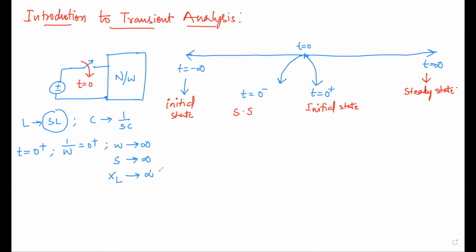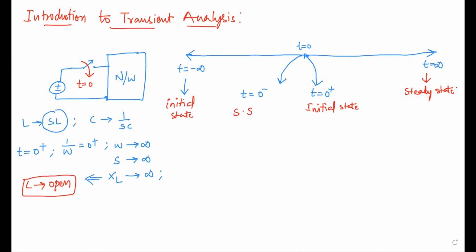So if it is infinite, the inductor will be acting as an open circuit initially. Because the reactance is infinite, the impedance value is also infinite. We can treat this inductor as an open circuit because it has an infinite resistance. So we treat the inductor as open when time t is equal to 0 plus.